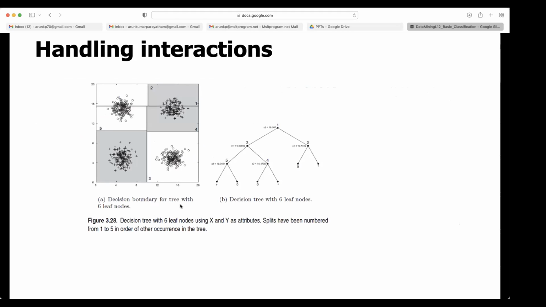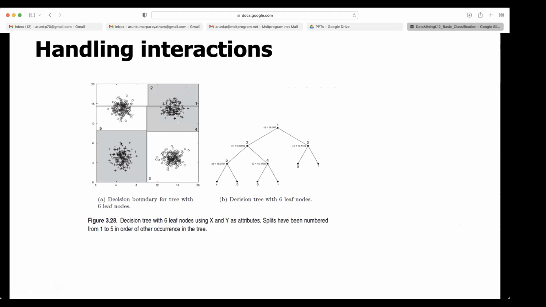So here is the decision boundary for a decision tree with 6 leaf nodes. You are getting this. Then the decision tree with 6 leaf nodes using x and y as attributes. Splits have been numbered from 1 to 5 in order of occurrence in the tree.